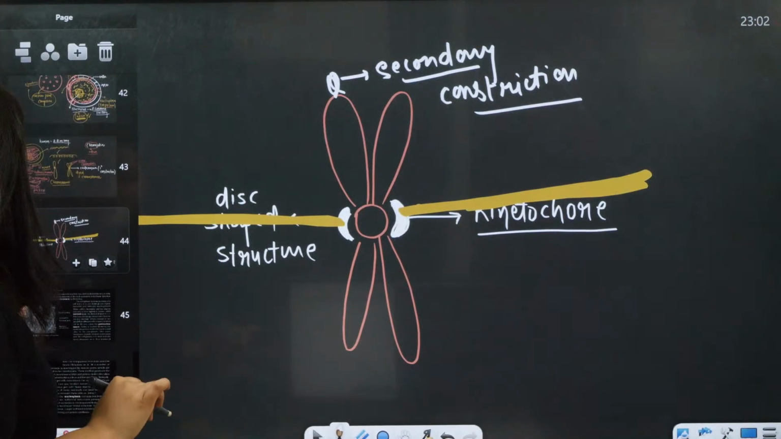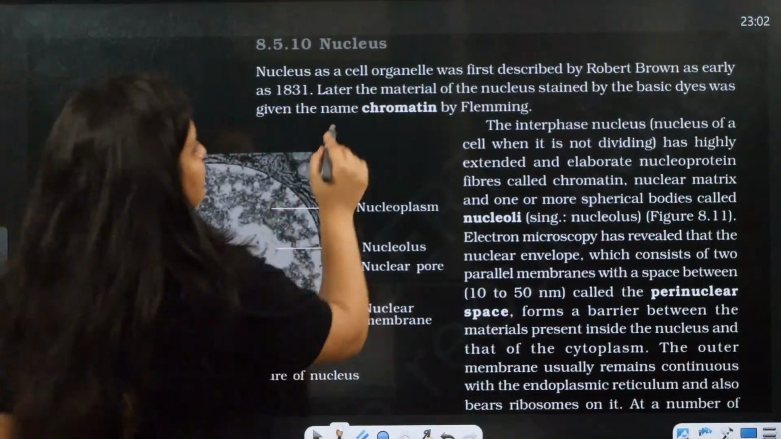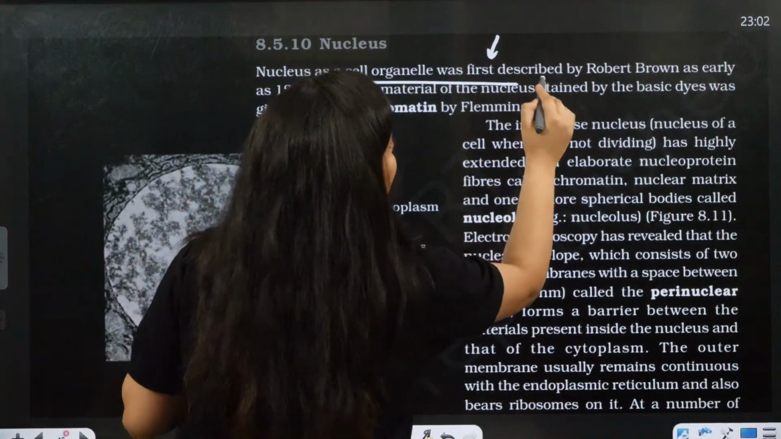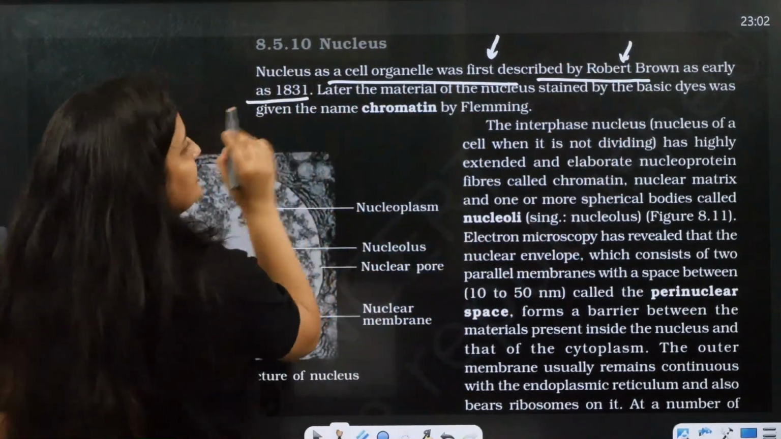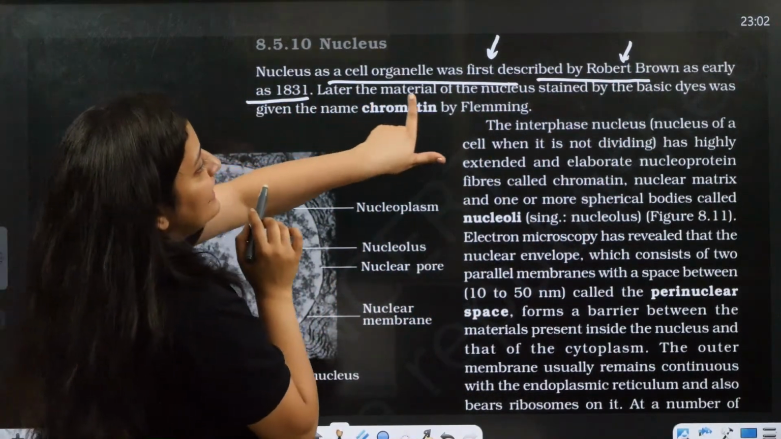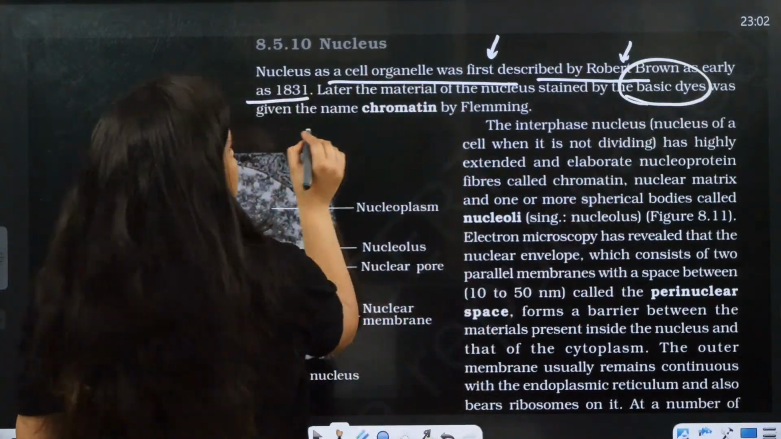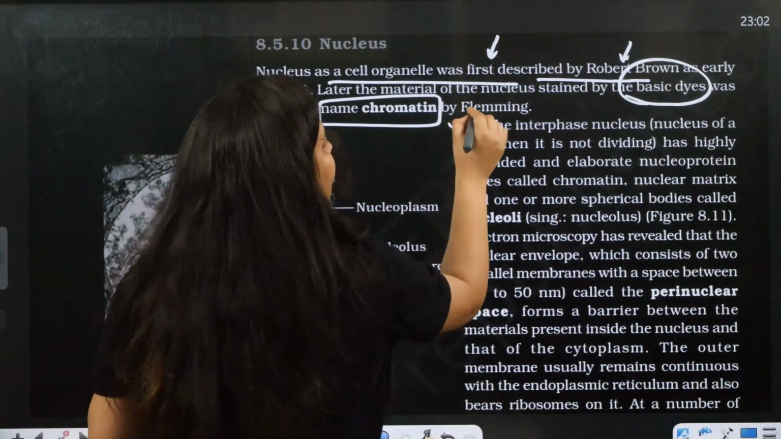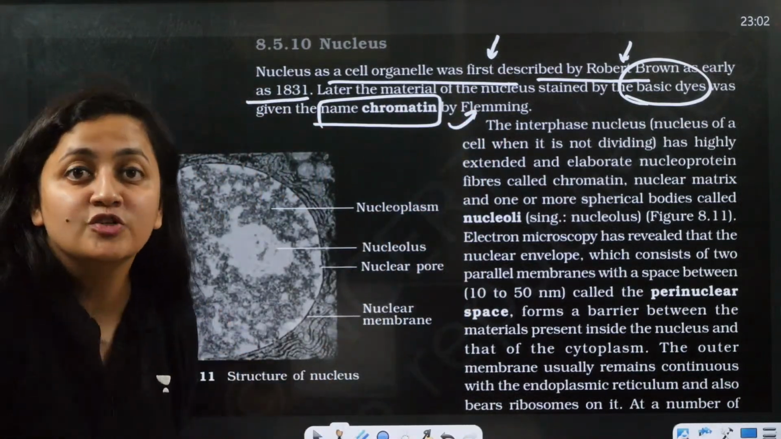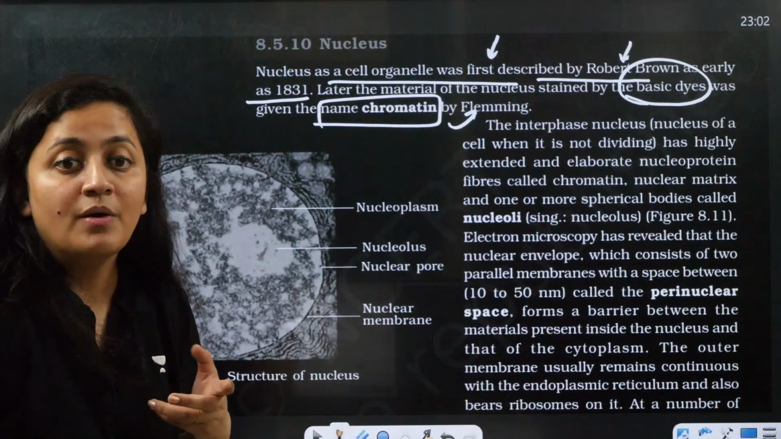Okay, so this is about the nucleus. It is a cell organelle first described by Robert Brown in 1831. Later, because the material of the nucleus can be stained with basic dyes, it was given the name chromatin by Fleming. Chroma means color.